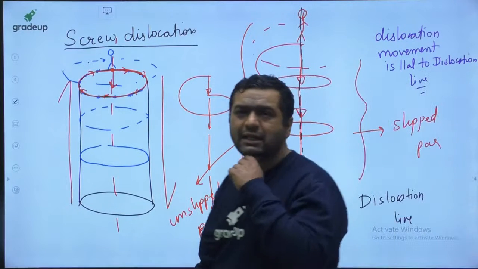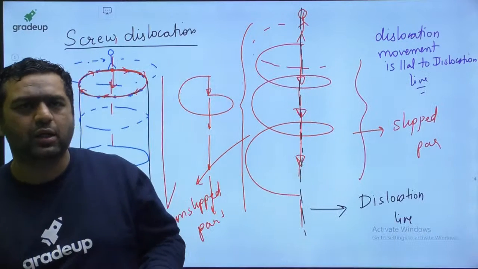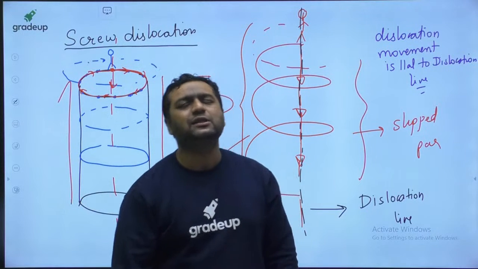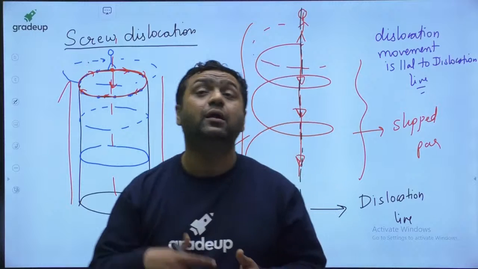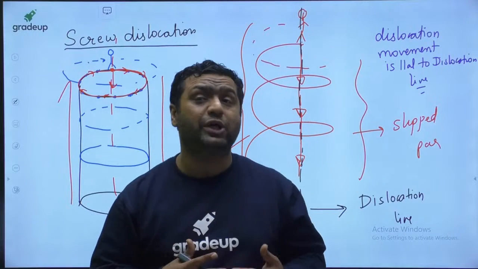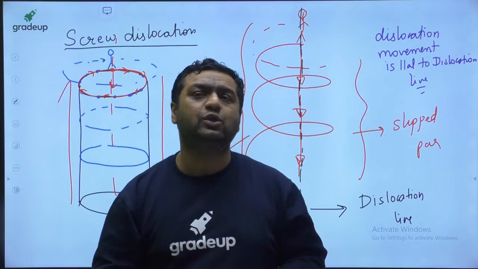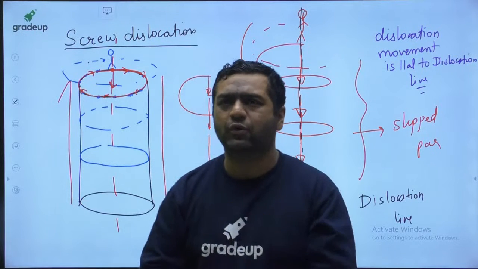So my dear, this is how they will ask you the question. They will ask you the question in this way. So you will say that dislocation movement is perpendicular to the dislocation line in the case of edge dislocation, and parallel to the dislocation line in the case of screw dislocation.